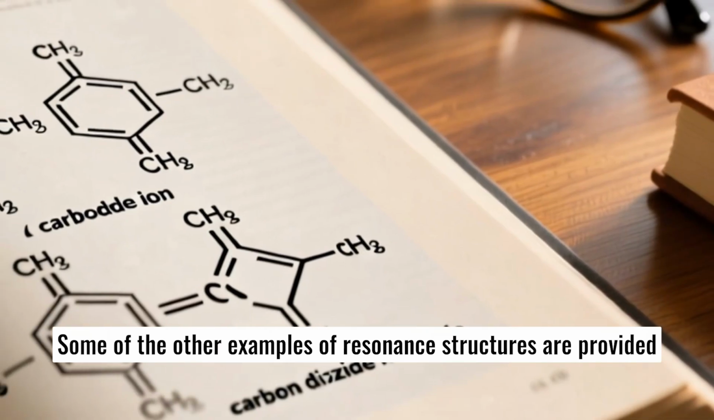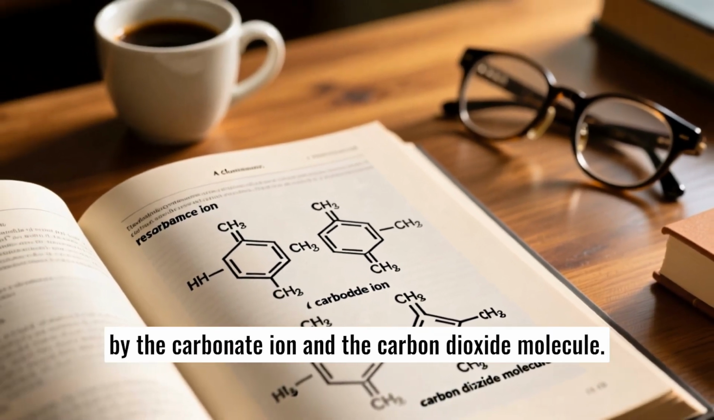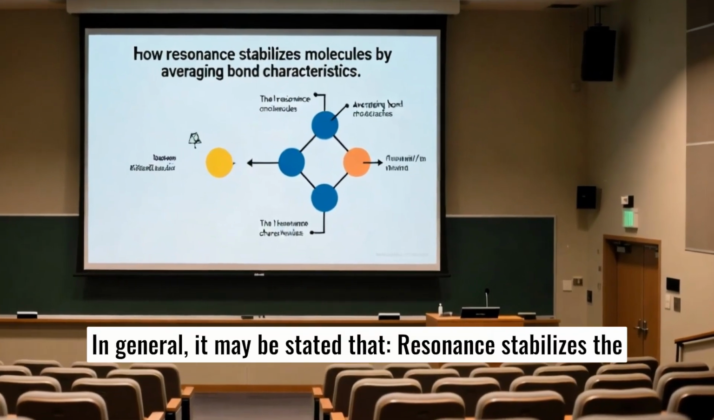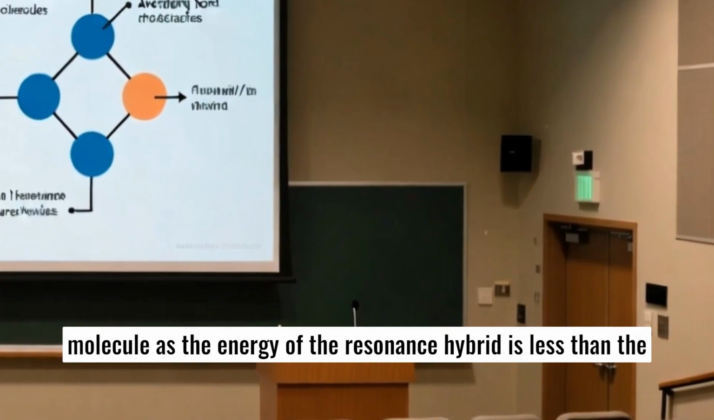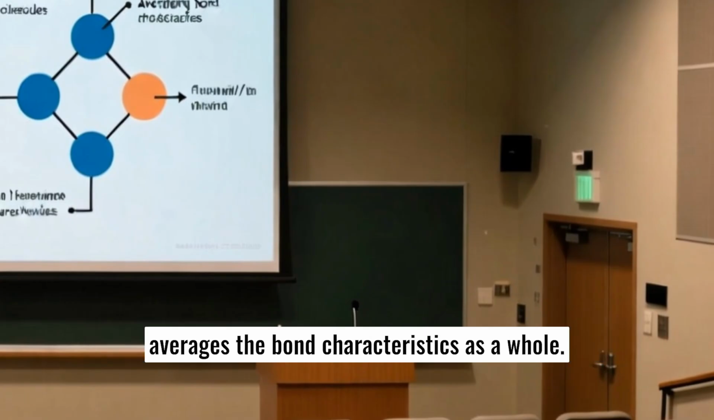Some of the other examples of resonance structures are provided by the carbonate ion and the carbon dioxide molecule. In general, it may be stated that resonance stabilizes the molecule as the energy of the resonance hybrid is less than the energy of any single canonical structure, and resonance averages the bond characteristics as a whole.